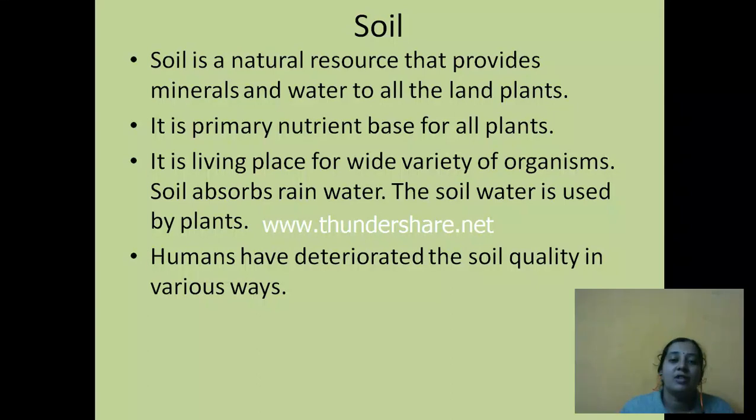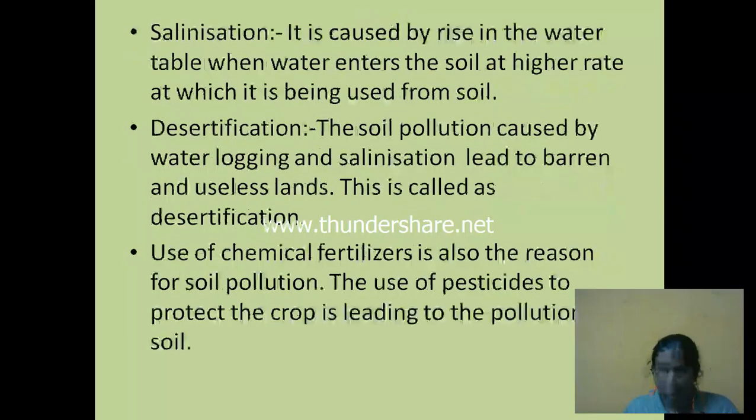Humans have deteriorated soil quality in various ways. So we human beings are being very cruel to nature now. We are wasting water. Then, how are we harming the soil? How are we deteriorating the soil quality? Let's see. Salinization.